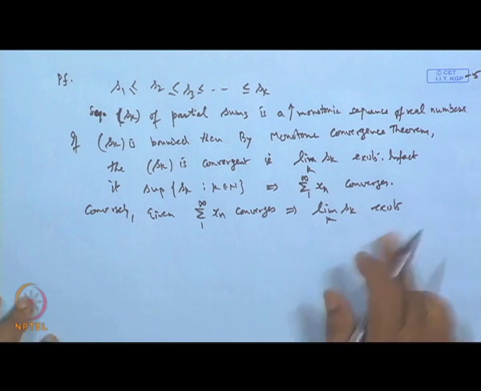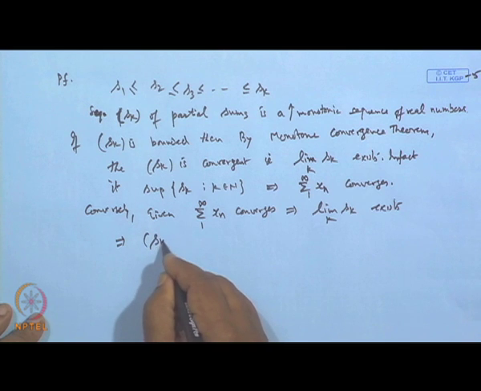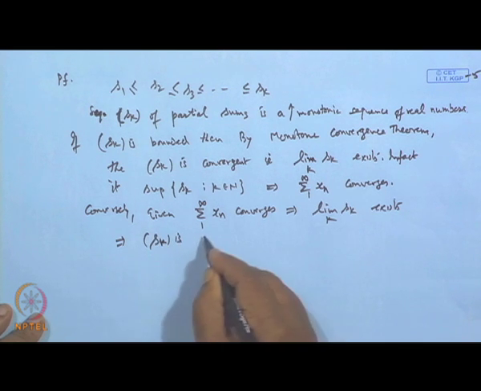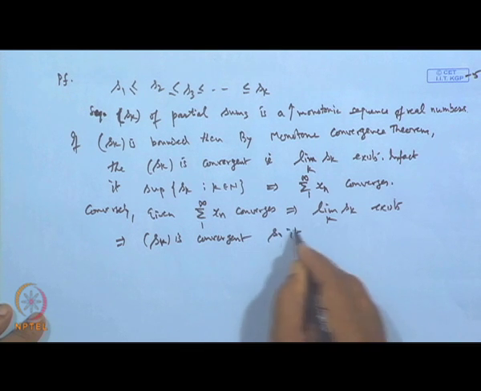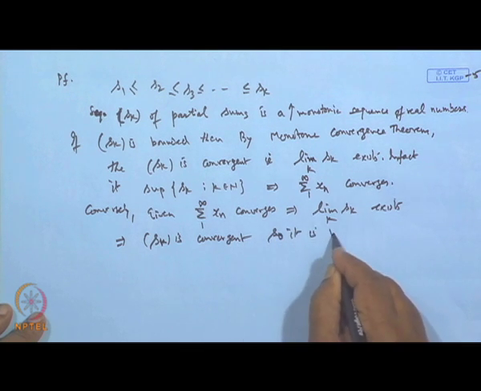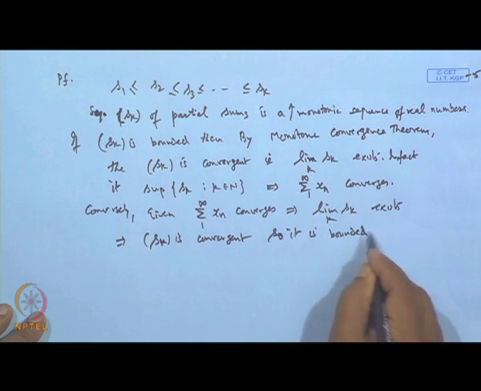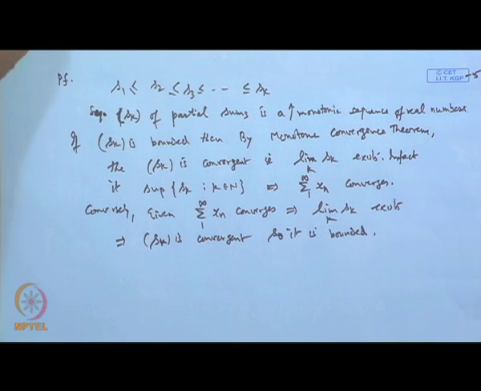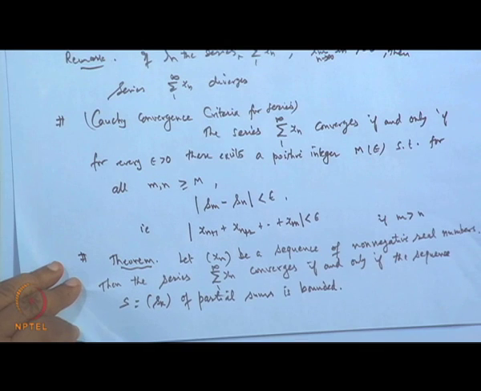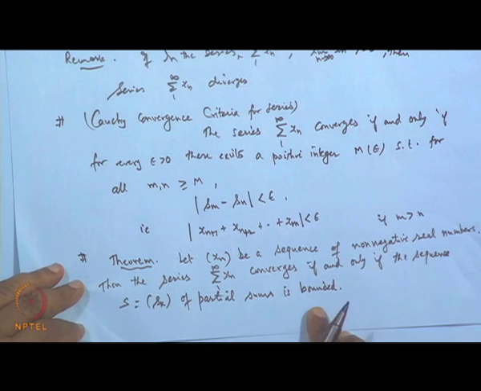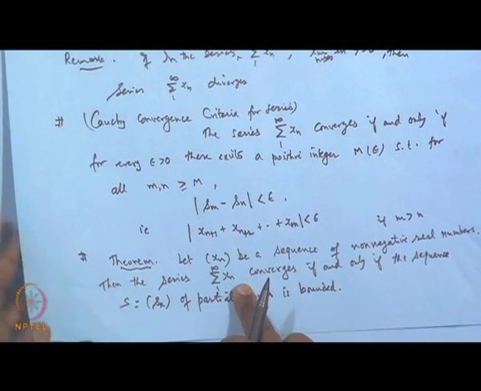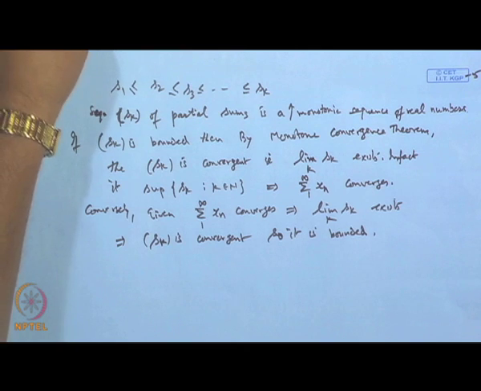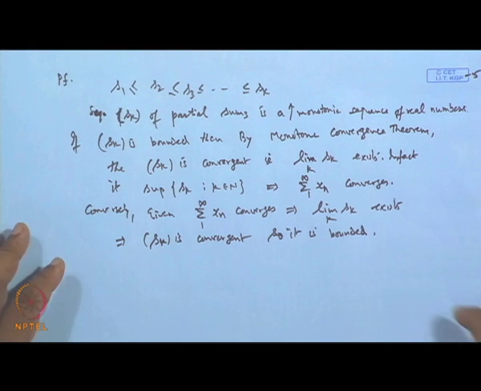So, this means that the sequence S k is convergent, so it is bounded. So, this proves both ways: if this series is convergent, then the sequence of the partial sums will be a bounded sequence, and vice versa, if the sequence of the partial sums is bounded, then the corresponding series will be convergent. So, that is the convergence criterion for them.